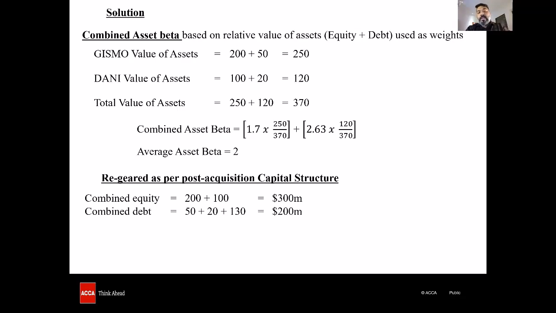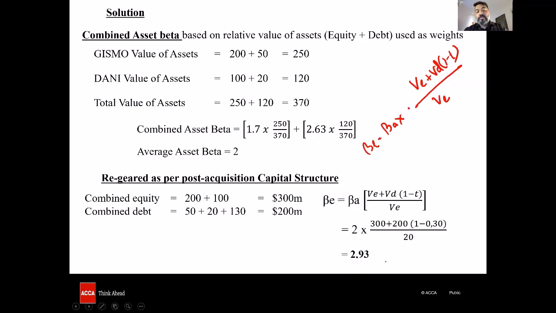And once we re-gear, how do we re-gear? What is the formula for re-gearing? Beta equity is equal to beta asset into value of equity plus value of debt into 1 minus tax, divided by value of equity. Substituting the value into this, we get the new beta equity as 2.93. The beta equity as per the post-acquisition capital structure.